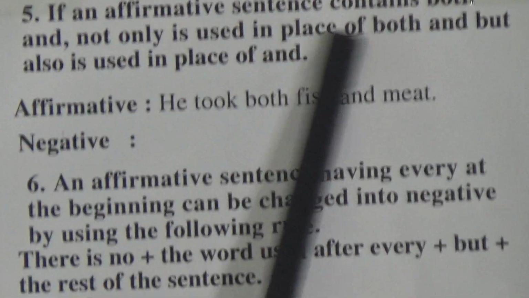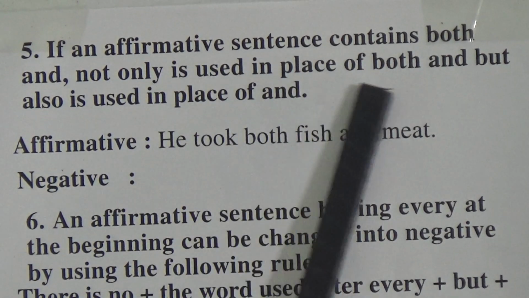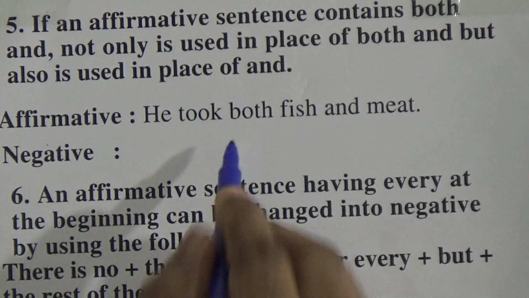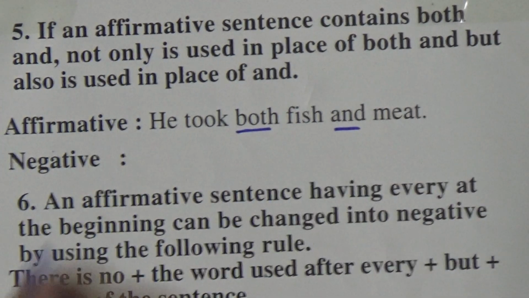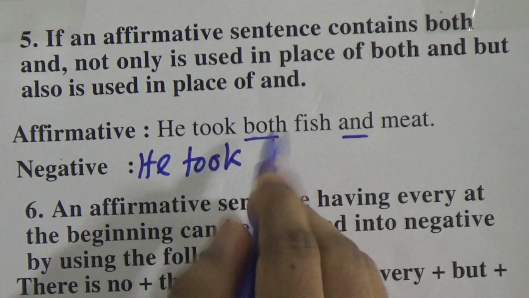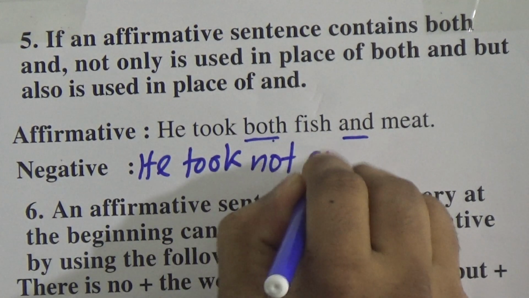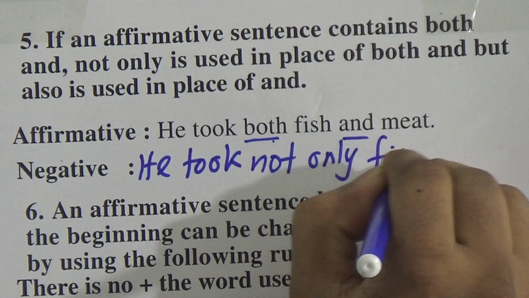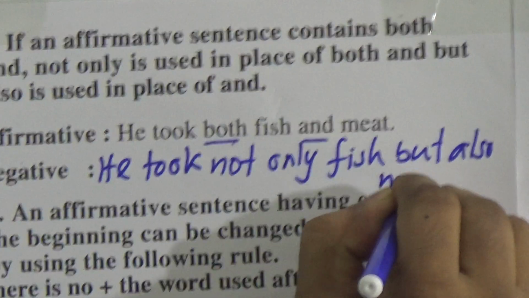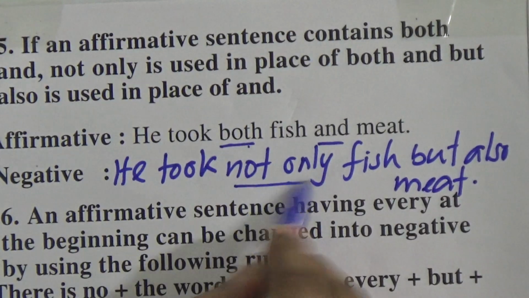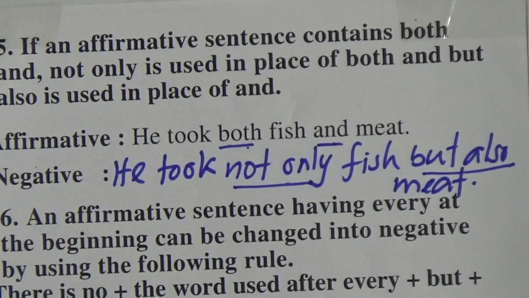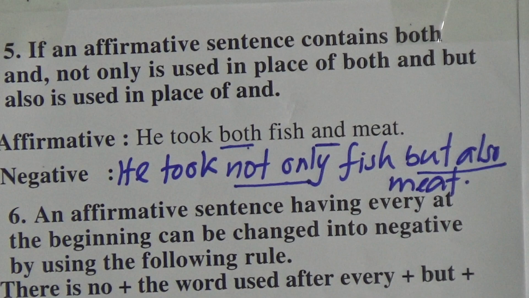If any affirmative sentence contains both and, not only is used in place of both, and but also is used in place of and. So if a sentence has both and, we have to use what? We have to use in place of both not only. So he took not only fish but also meat. In place of both we will use not only, in place of and we will use but also. Very easy rule.